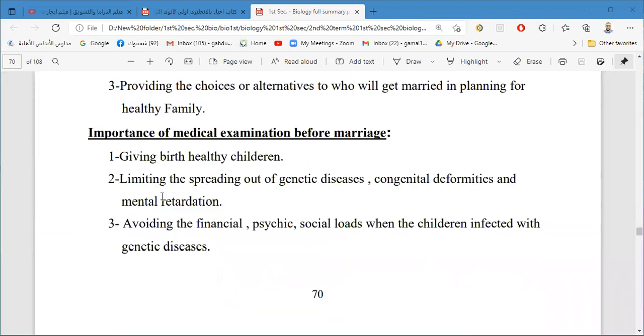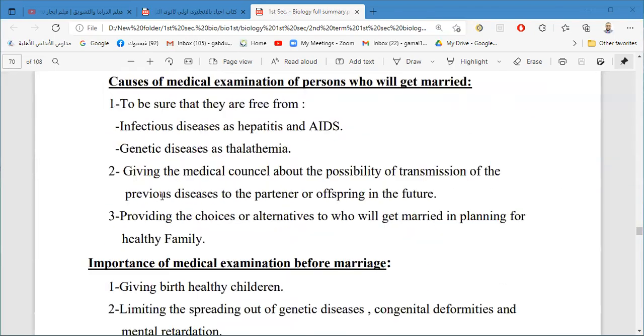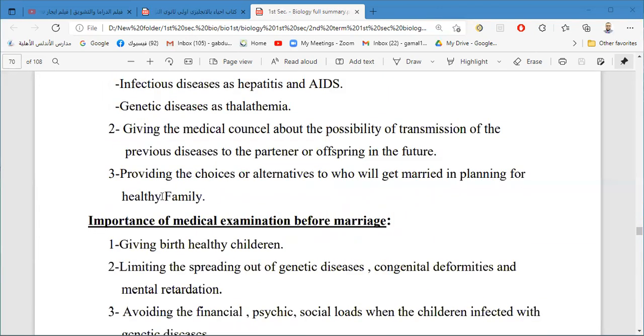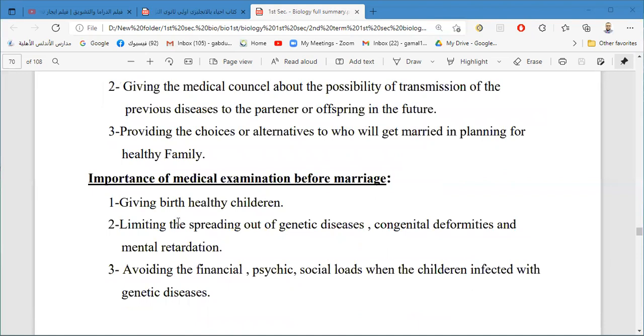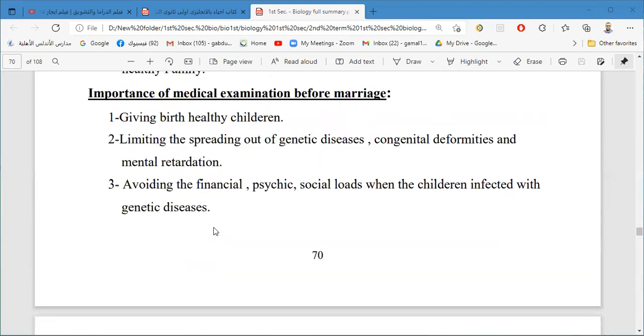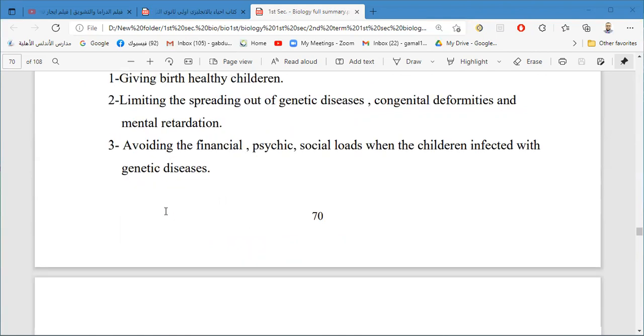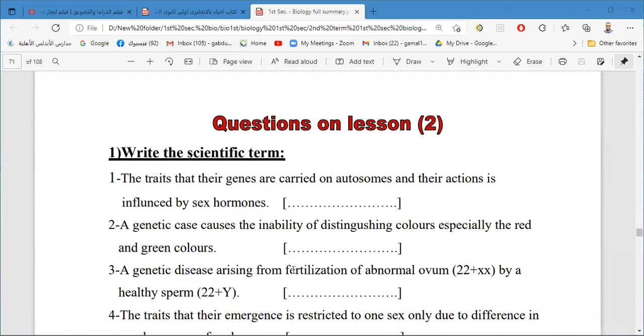Finally, the importance of medical examination before marriage is to avoid diseases, to make a healthy family, to limit the spreading of genetic diseases, congenital deformation and mental retardation, and to avoid financial, psychological and social loads on the family.